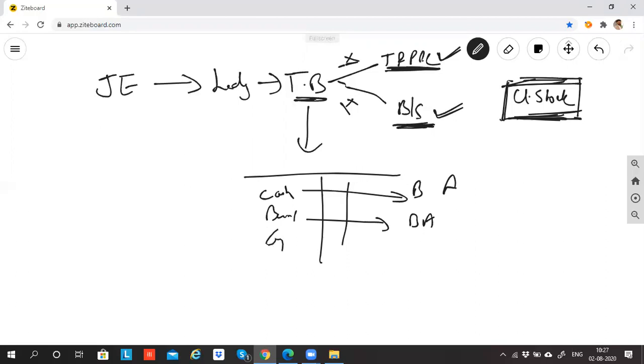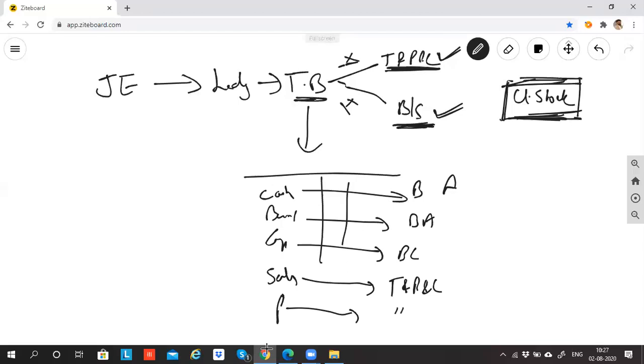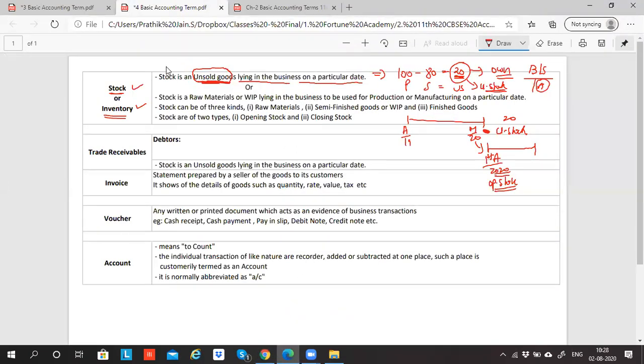If you have capital, it will go to your balance sheet liability side. If you have sales, that will go to your trading and P&L account. If you have purchase, this will go to your trading and P&L account. So one account will go at only one place, I repeat, one account will go at only one place, but closing stock is an exception which will go at both these places. Okay, not okay? Okay, sir. Excellent.